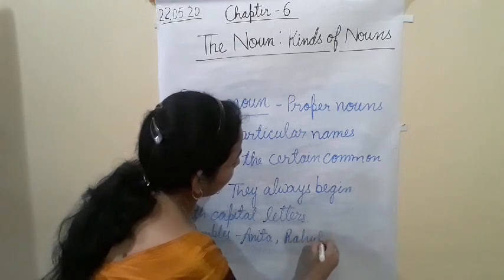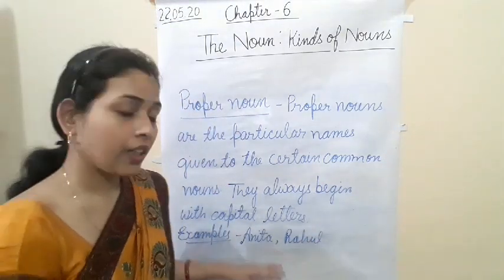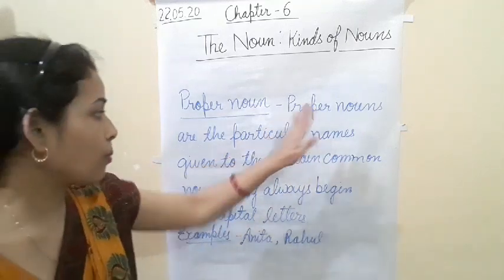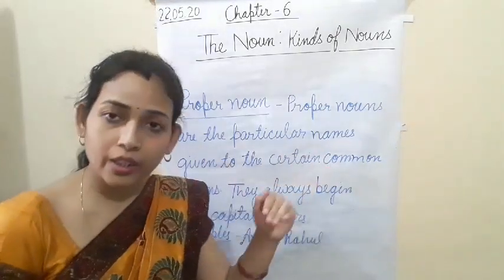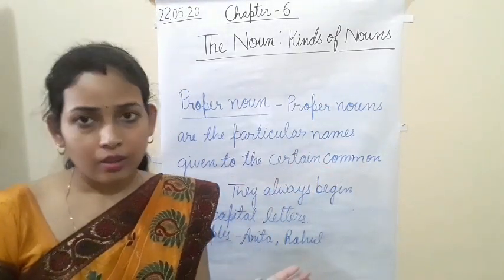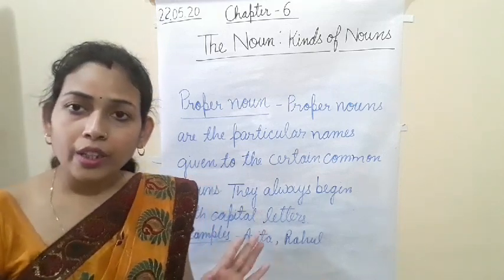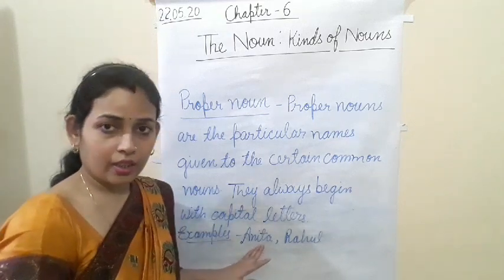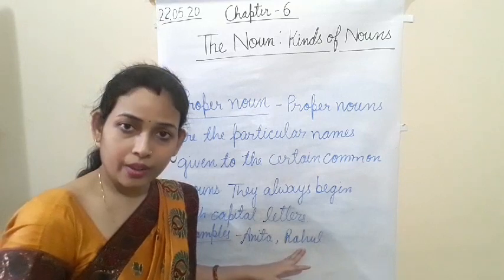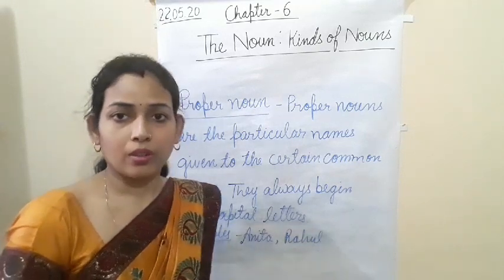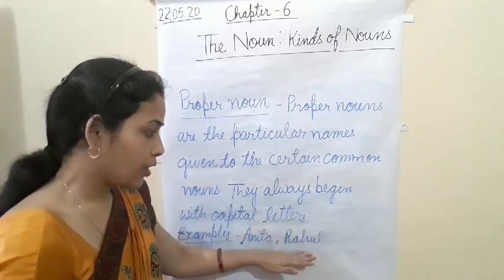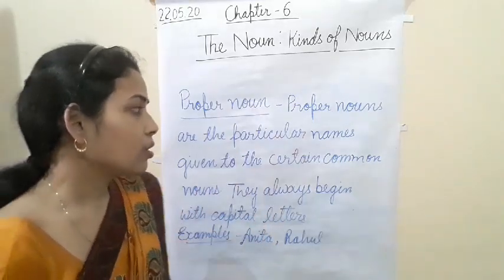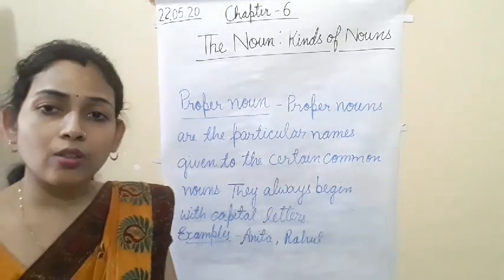Rahul. Okay. So Anita is the name of the girl. Rahul is the name of the boy. So according to this, proper nouns are the particular names given to certain common nouns. Boy and girl, both are common nouns. When I have given the name of that girl, Anita, now Anita is a proper noun, and that boy's name I have given Rahul, so Rahul has become a proper noun. Okay. So according to this definition, proper nouns are the particular names given to certain common nouns.